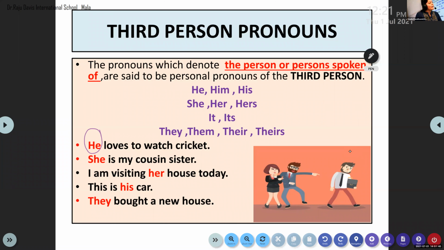So about whom am I talking? I am talking about Pavitra. I am talking to Sri Shankar. So the person speaking is I, Miss Anju, the speaker.